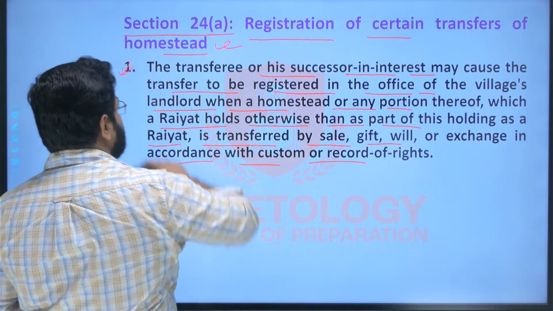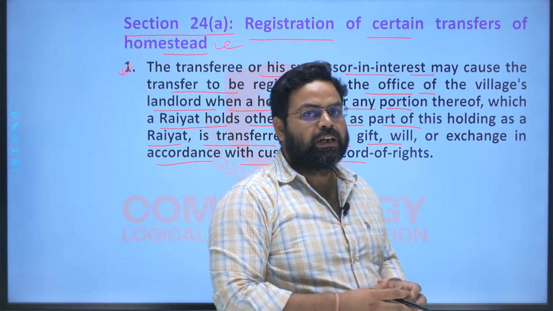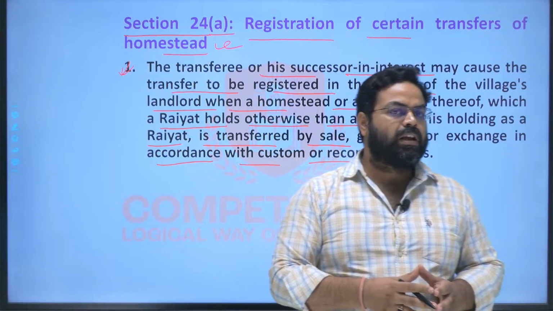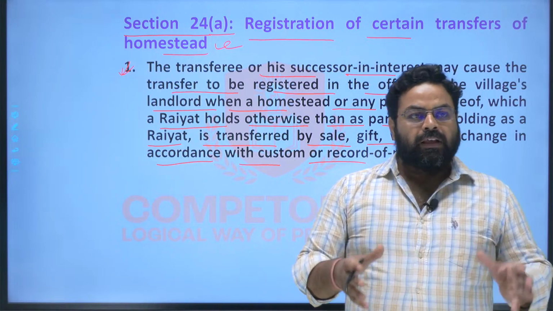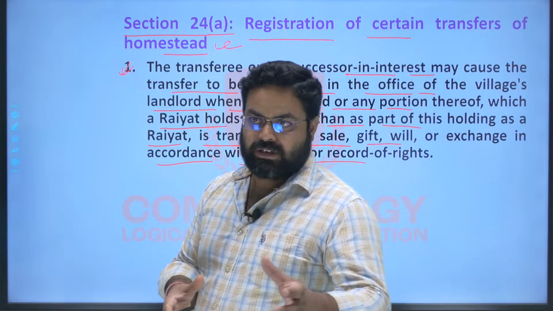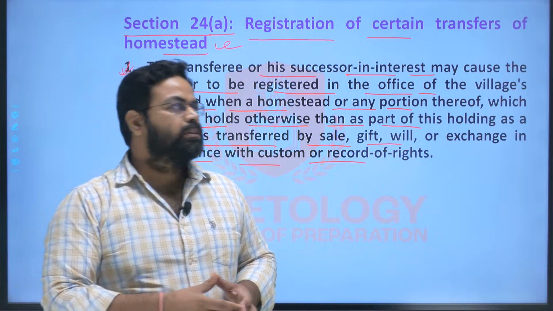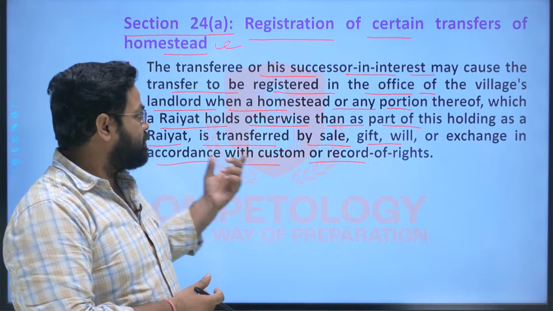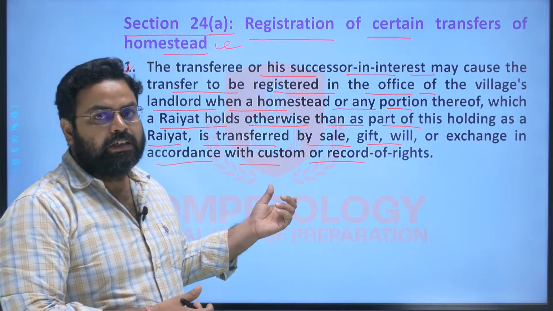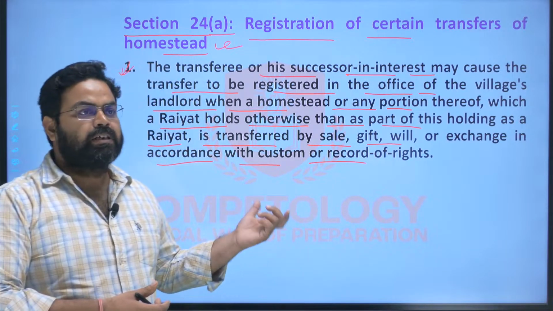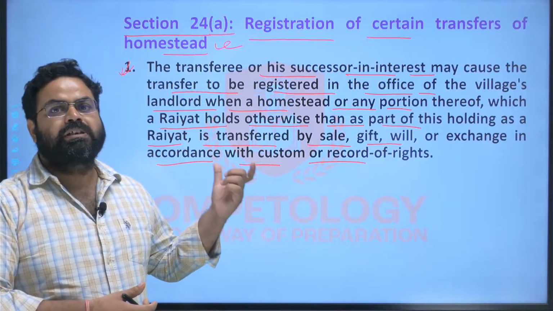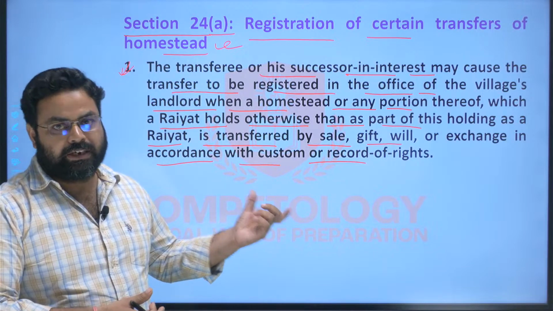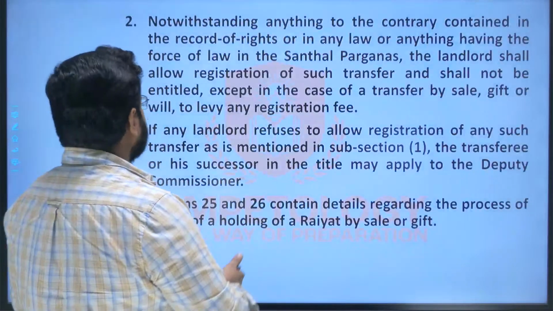So this was a situation where many of the gharbaris were sold along with the house itself, the buildings, the physical construction itself. And in such cases, the registration was being issued by the landlord. So this was introduced through the amendment, that these transactions, or the transfer of land in which the homestead land, that is gharbari, is involved, will also be registered with the landlord and the record of rights will be updated, right? So these are the things.